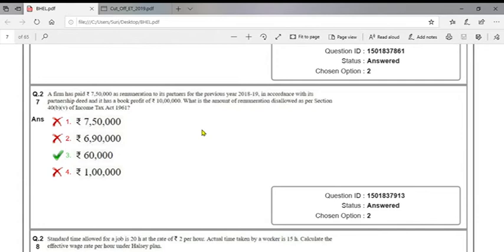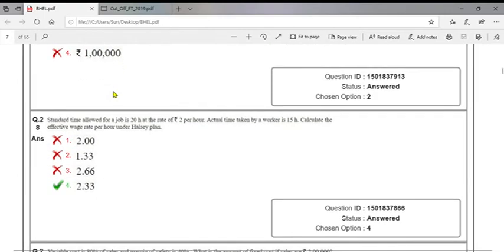And remaining, so total 10 lakhs book profit now. So balance 7 lakhs book profit. 7 lakhs into balance, it is 60%. So total 6,90,000 shall be allowable under section 40B. But the firm has paid 7,50,000. So 7,50,000 minus 6,90,000, 60,000 shall be disallowed under section 40B.